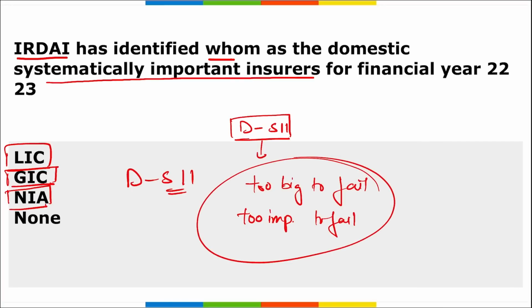All right, we know that there is a banking crisis going on in USA and UK, and there can be an impact of those on India also. All right, so also this is not just because there is a crisis going on that these D-SIIs have been released. No, they are released on a regular basis to give information to the public, to let them know and to have trust in these companies while they are investing their money. Correct?